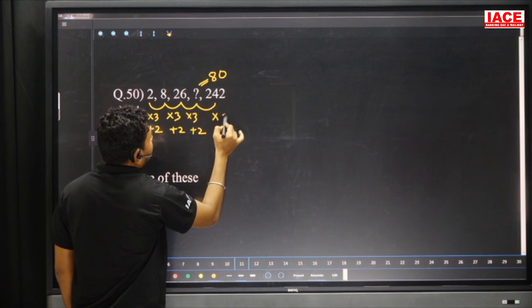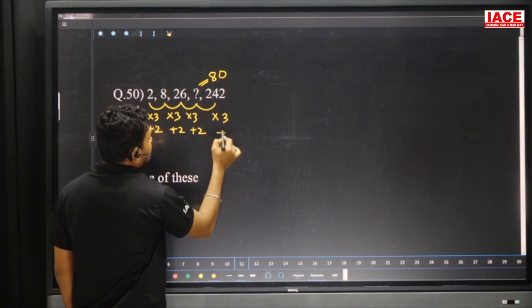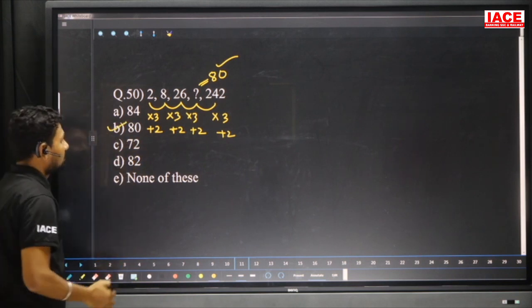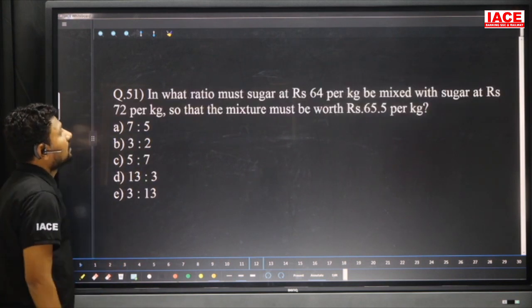Then again it is multiplied by 3. 80 threes are 240, plus 2. Our number pattern is clear. Then the next number of this series is 80. Option number B. Next, we have a question.